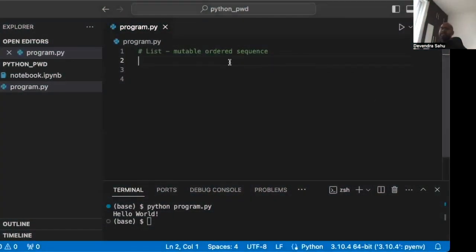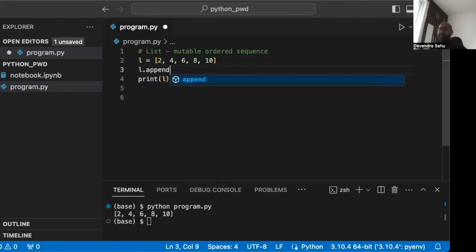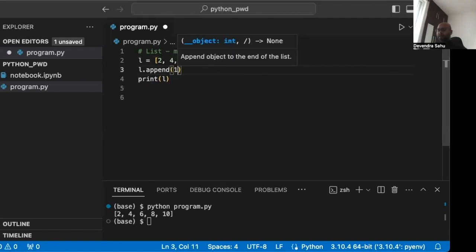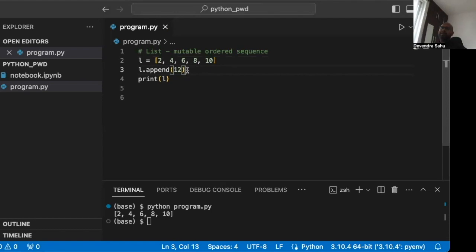Let's start with a new data structure called list. So list is just a list of items. In this example, it's a list of numbers. And obviously we can print the list, which we will do. Clear the screen, run it again, and we can print the list. We can also add items to the list, l.append. Let's say I want to add 12. So in this list, append will add an item at the end. So let's see if we have added. Clear the screen, run it again, and we can see that 12 is added at the end.